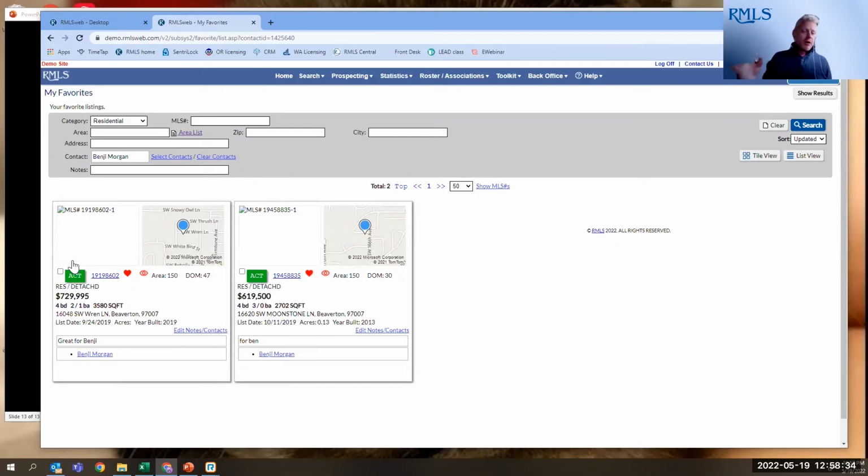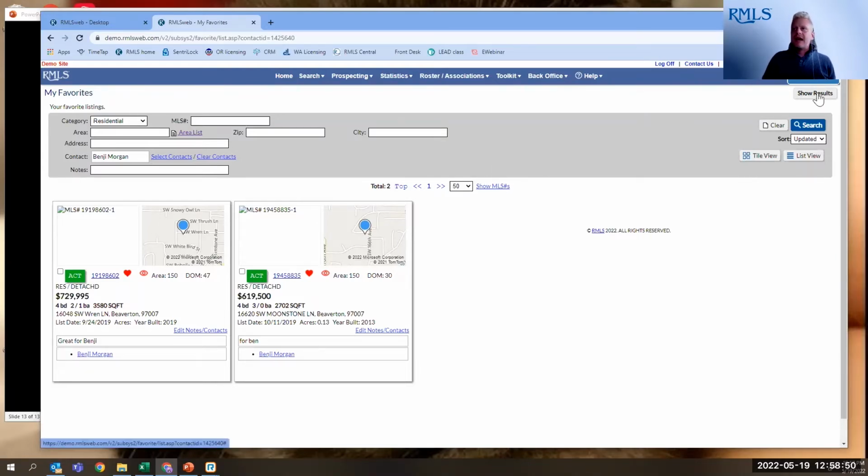So lots of uses for this, lots of use case scenarios for this favorite feature. Now, currently, it's only letting you favorite it. Your client isn't able to click favorite and feed it back to you. That's kind of a forward-facing project, but that's a very cool aspect of something that's being added to RMLS Web at the end of this month.